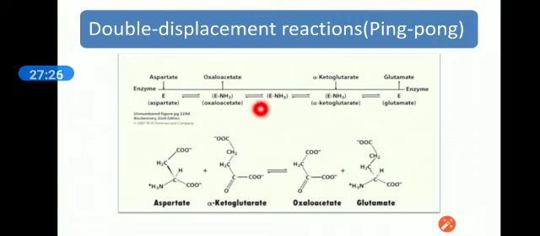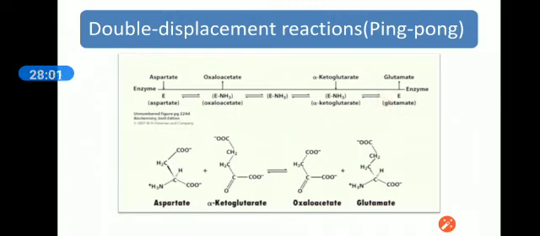After this conversion, with the additional amine group, the enzyme takes up the second substrate, alpha ketoglutarate, and converts it by transferring the amino group into glutamate. At the end of the reaction, we obtain our enzyme unchanged.